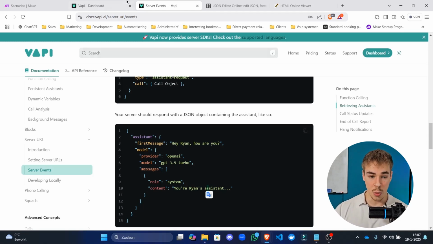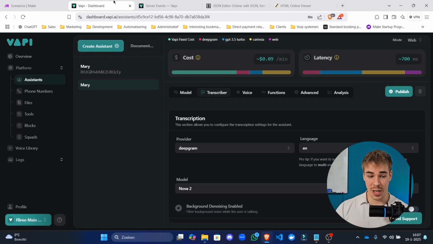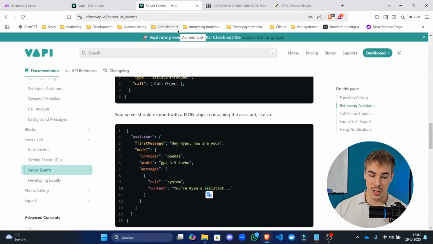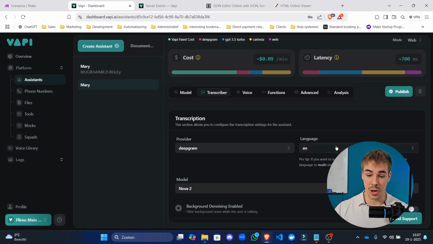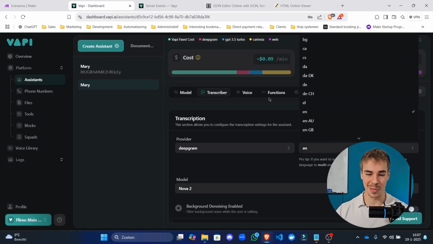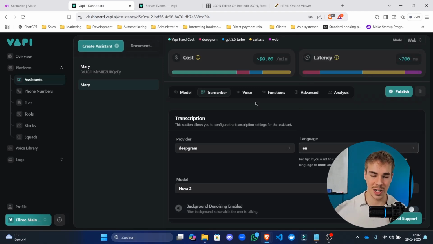So what you're actually doing when you're logging into the Vapi dashboard and clicking all of these buttons is that in the background, Vapi is building up this entire configuration. And every time a call comes in, it's replying to that call with the JSON that you've built here by typing all of this up. So it's a quick and easy way to do it.